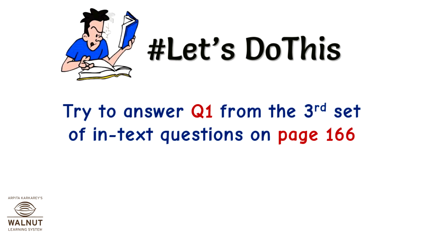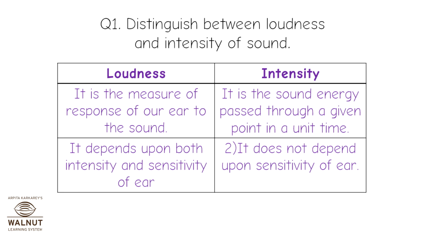Let's do this. Try to answer question 1 from the third set of the in-text questions on page 166. Question 1. Distinguish between loudness and intensity of sound. Loudness, it is the measure of response of our ear to the sound. Intensity, it is the sound energy passed through a given point in a unit time. Loudness, it depends upon both intensity and sensitivity of ear. Intensity, it does not depend upon sensitivity of ear.